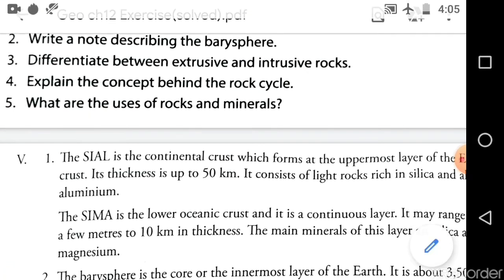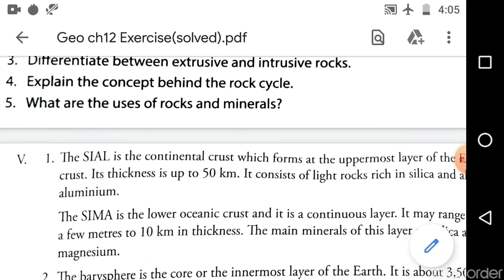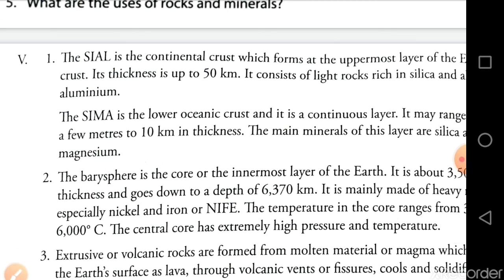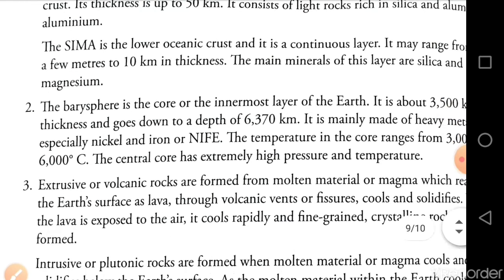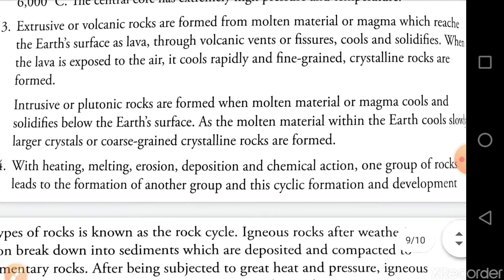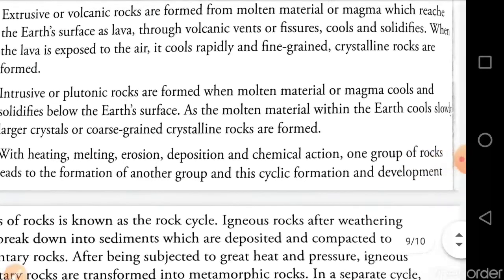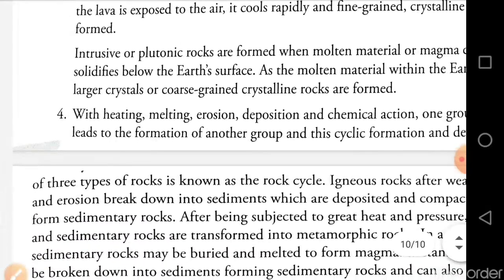Explain the concept behind the rock cycle. तो आपको यहाँ पर रॉक साइकिल फॉर्मेशन कैसा होता है, कैसे होता है रॉक साइकिल के बारे में बताना है. ठीक है. तो एक आंसर इज देयर. With the heating, melting, erosion, deposition and chemical action, one group of rocks leads to the formation of another group, and this cyclic formation and development of 3 types of rocks is known as the rock cycle.